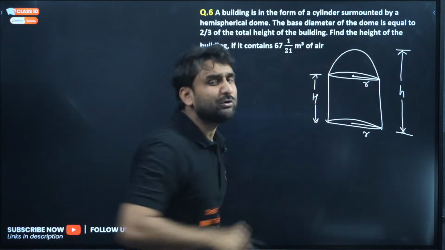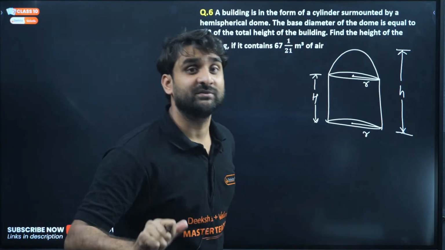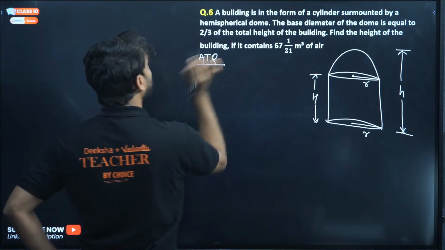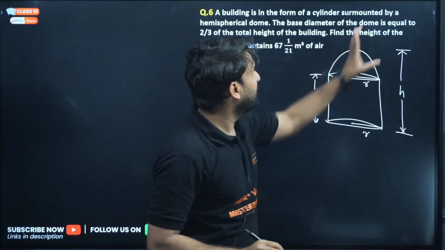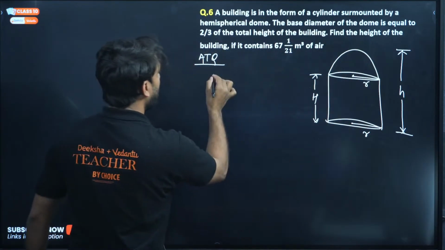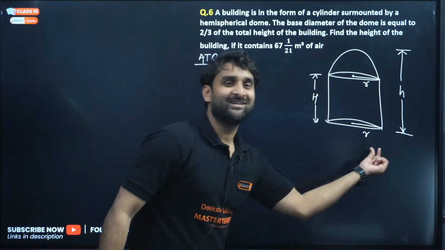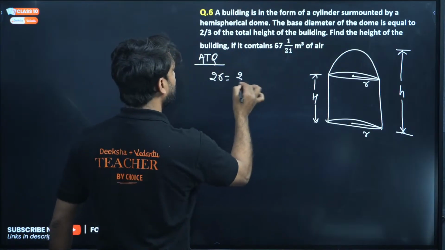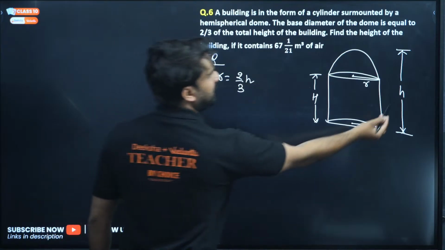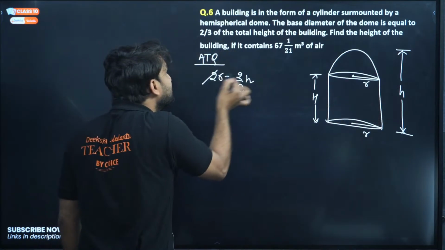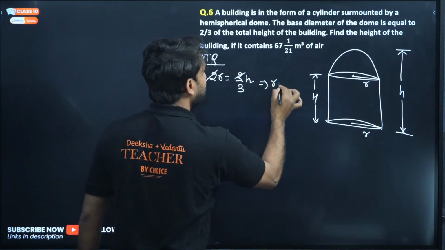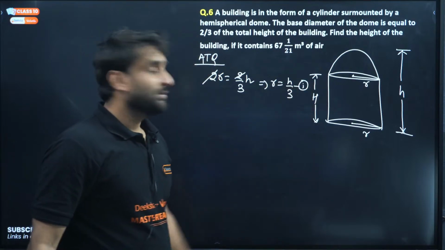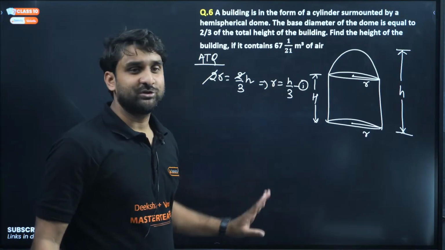Now read this statement. The base diameter. What is diameter? Twice of radius, double of radius. So according to the question, the base diameter of the dome is 2r, because radius is r. The base diameter is 2/3 of the total height, and the total height we have considered small h. Now can we cancel this 2 by 2? So small r is equal to h by 3. Mark this as 1, because we'll require this r equals h by 3 in this solution.